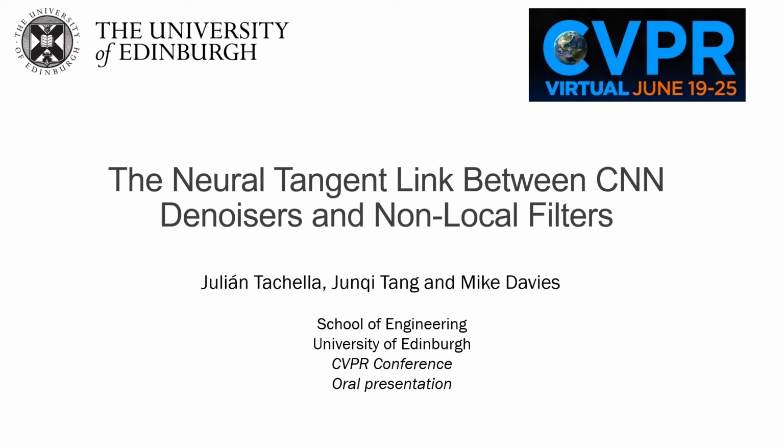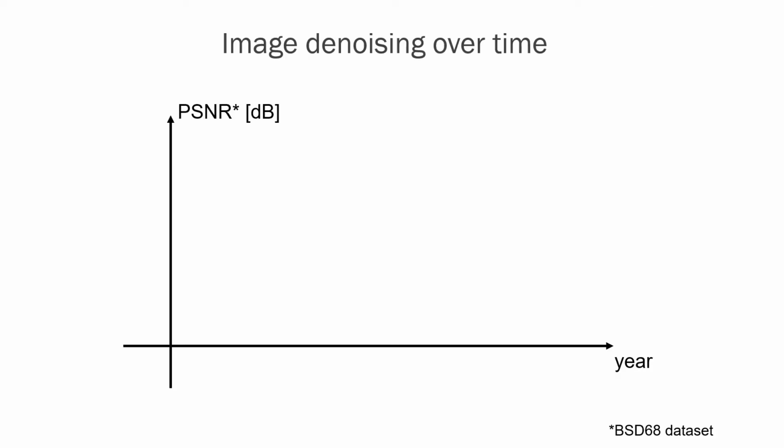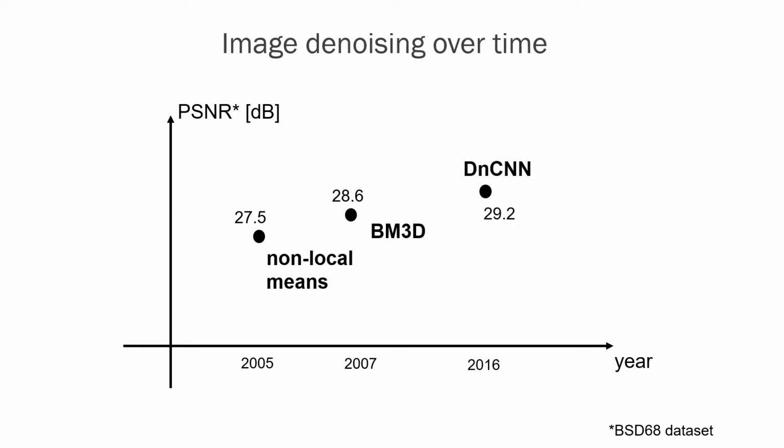We present the neural tangent link between CNN denoisers and non-local filters. For many years, patch-based methods such as non-local means and BM3D obtained the best performance in image denoising. In more recent years, these methods have been replaced by deep convolutional neural networks.